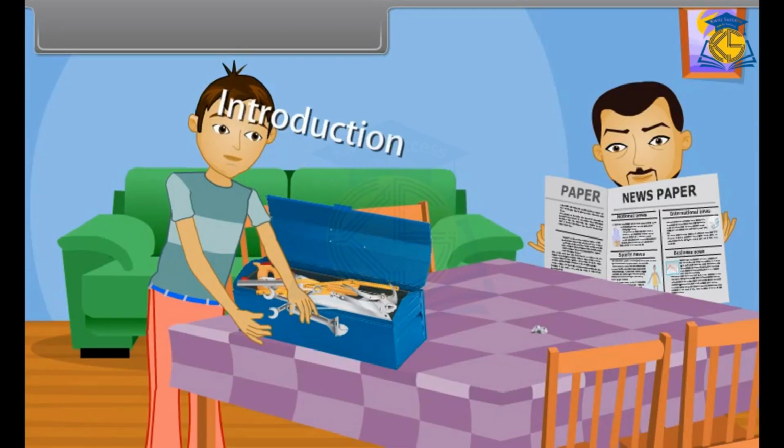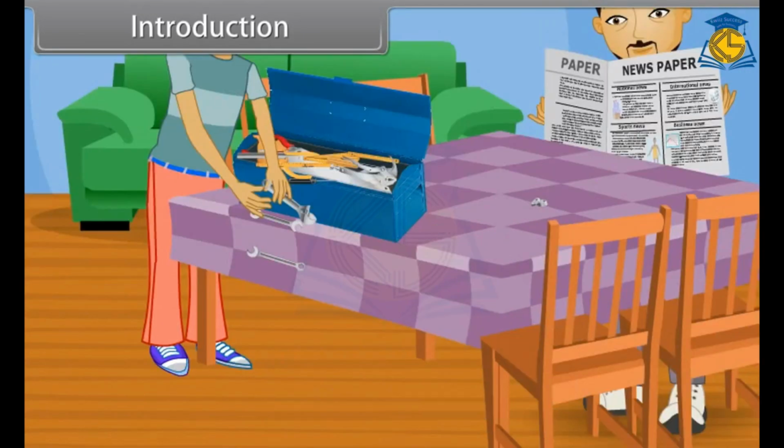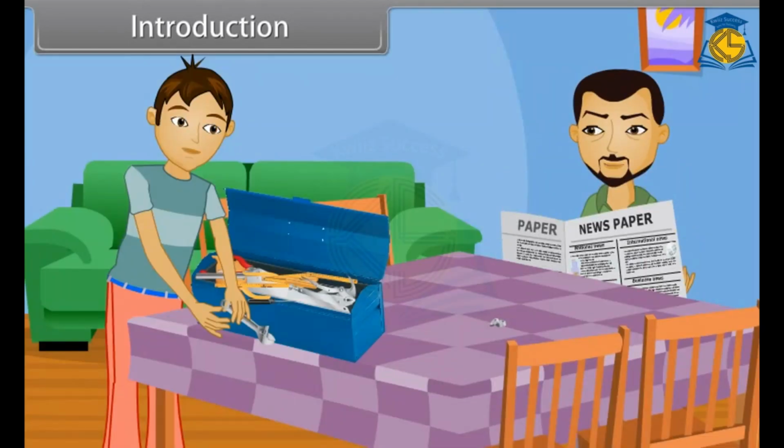Introduction. Vishal is searching for a specific tool from the toolkit. Then suddenly, two steel keys fall down from the table. The keys strike each other and scratches are made on their surface. Vishal, what happened? What kind of a sound was that? Nothing, father. Just some keys dropped down the floor.